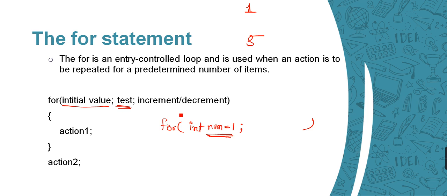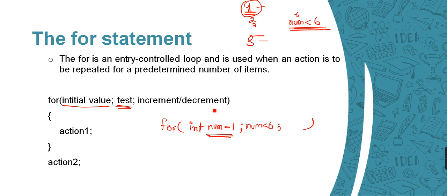What condition do I need to apply here? You can think of this on your own. We need to print 1 to 5, right? So can I apply a condition like num is less than 6? Can I apply this condition here? Yes, we can, because if num is 1 I need to print this one. If num is 2 I need to print this. 3, yes. 4, yes. 5, yes. But if it becomes 6, then I don't need to print this one, right? So we can apply this condition here.